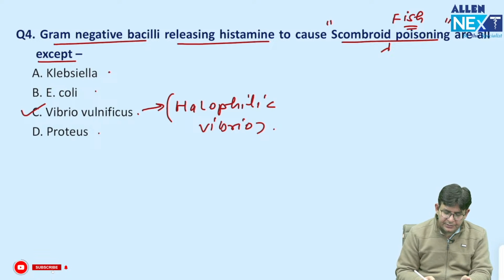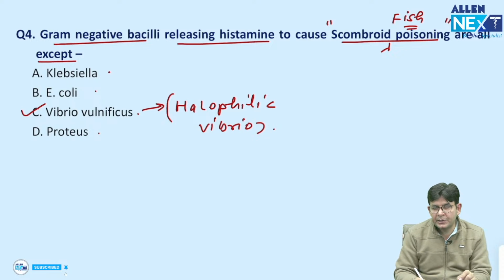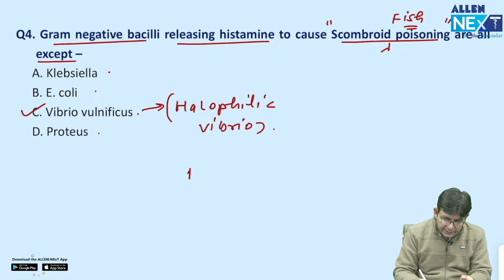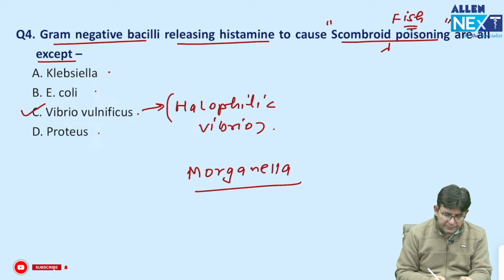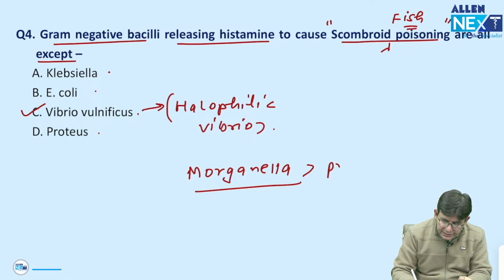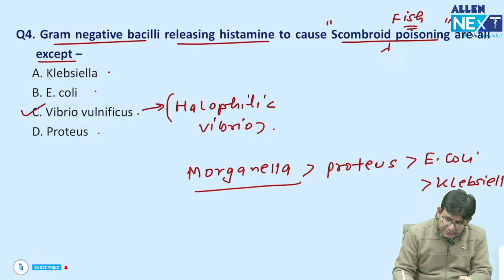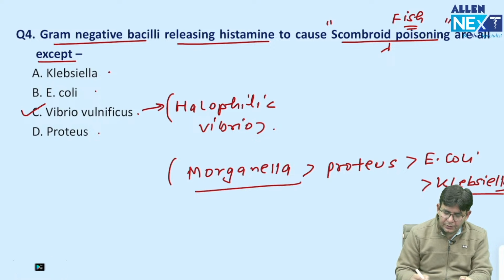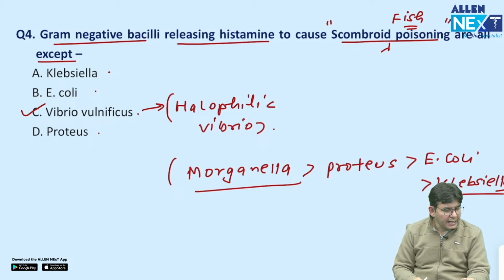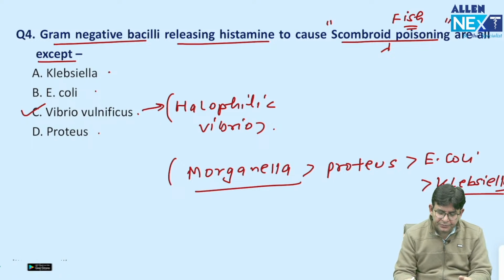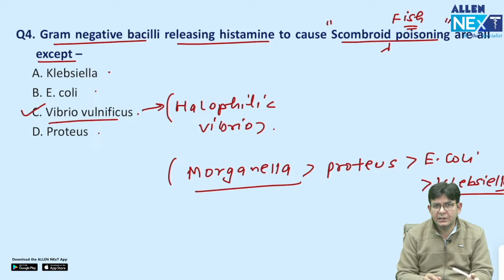Important to note here is that scombroid fish poisoning, if somebody asks you which is the most common cause of it, the answer goes in favor of Morganella. Then it is Proteus, and then it is E. coli, and it can be Klebsiella also. So remember this one: the gram-negative bacilli releasing histamine to cause scombroid fish poisoning is all except. Answer is Vibrio vulnificus, it is not in the list.